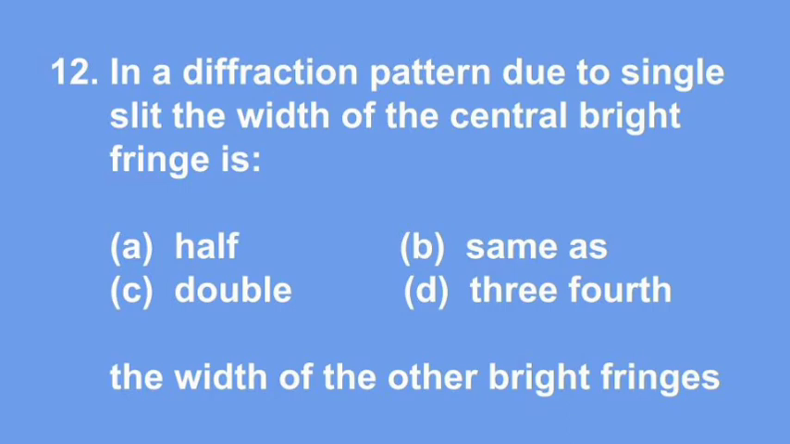Question number 12. In a diffraction pattern due to single slit, the width of the central bright fringe is A. half the width of the other bright fringes, B. same as the width of the other bright fringes, C. double the width of the other bright fringes, D. 3/4 the width of the other bright fringes.